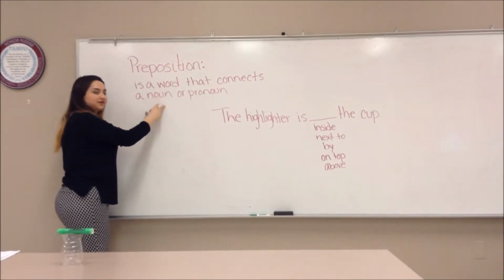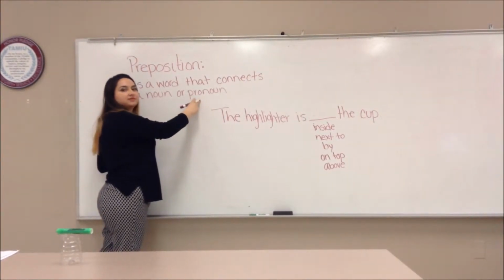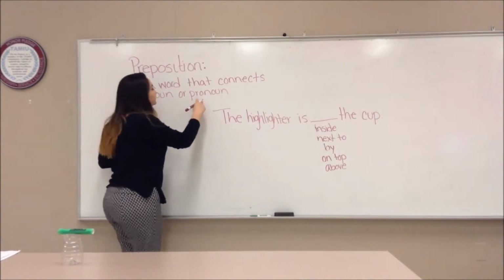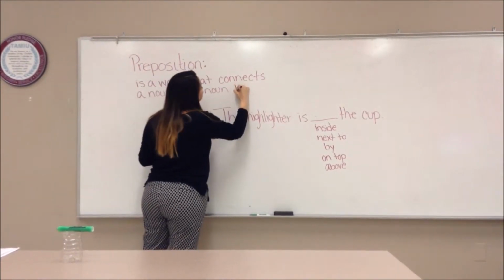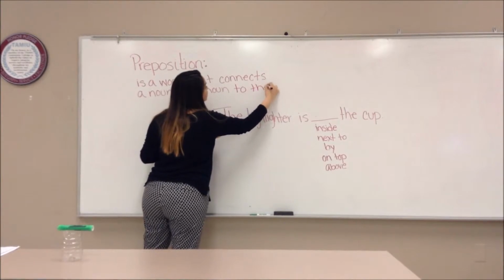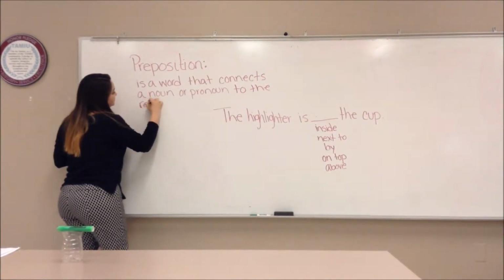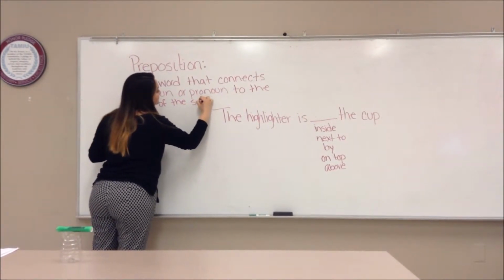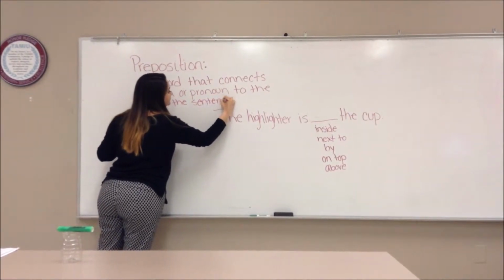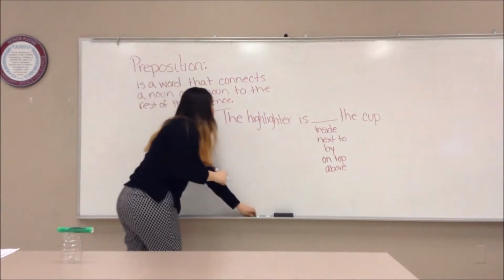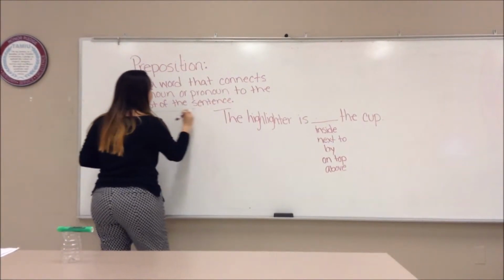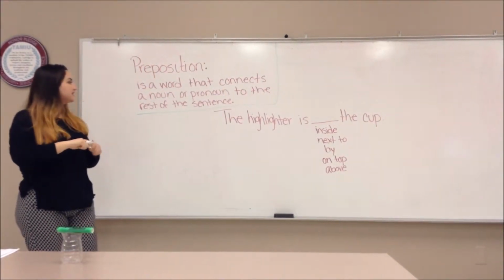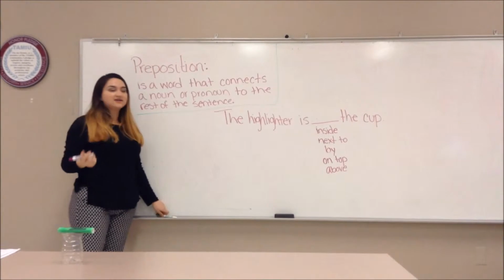A person, place, or thing, or pronoun, he, she, it. Very good. Or pronoun to the rest of the sentence. Okay? So this is our definition. A preposition is a word that connects a noun or pronoun to the rest of the sentence.